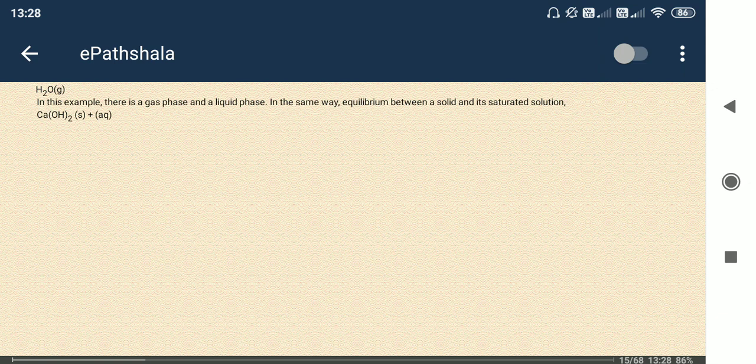So you must remember that in case of a solid, the concentration of the solid is taken as 1.